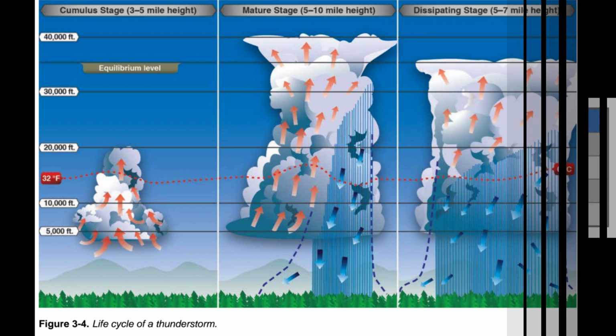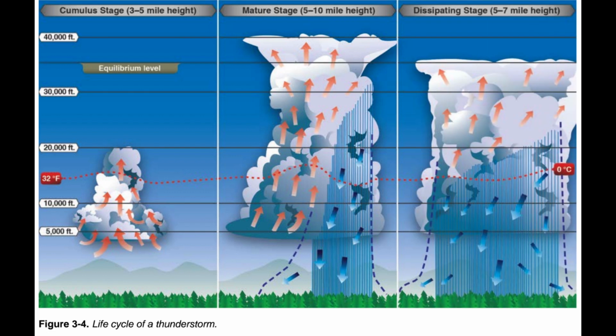Fronts. As air masses move out of their source regions, they come in contact with other air masses of different properties. The zone between two different air masses is a frontal zone or front. Across this zone, temperature, humidity, and wind often change rapidly over short distances.